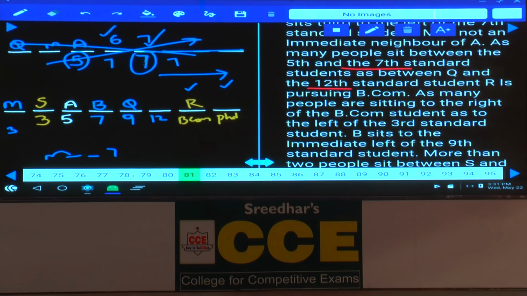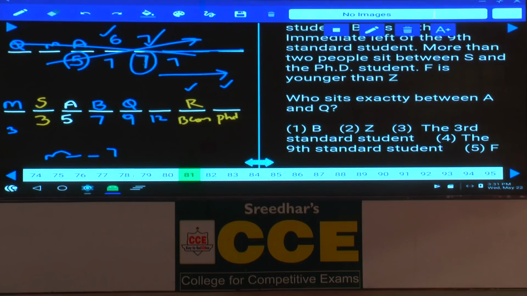Now, between F and, what is other information here? Between F and Z. Now, F is younger than Z. As F is younger than Z, F is 12th standard, and Z must be here. Then whatever this M, in which standard this M is studying, either 1st standard or 2nd standard, no information has been given, isn't it?